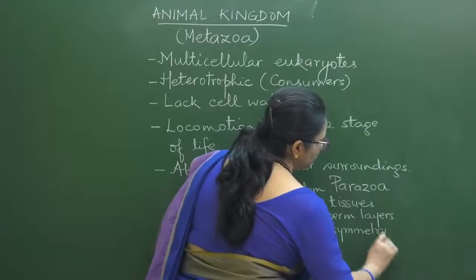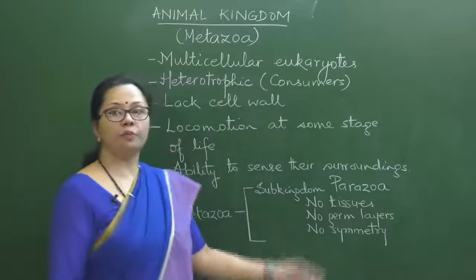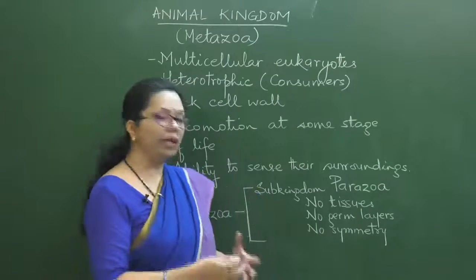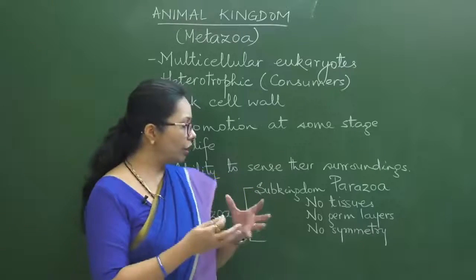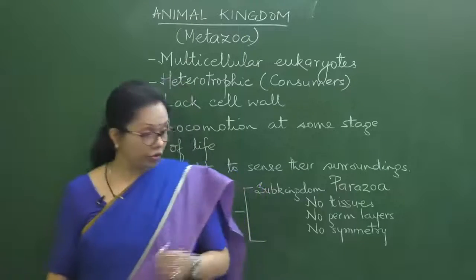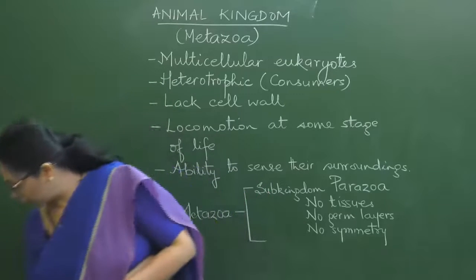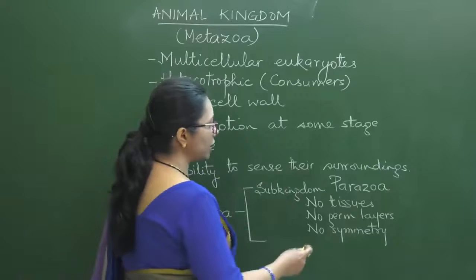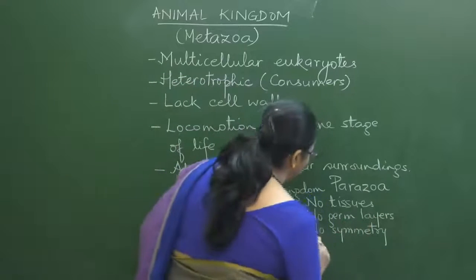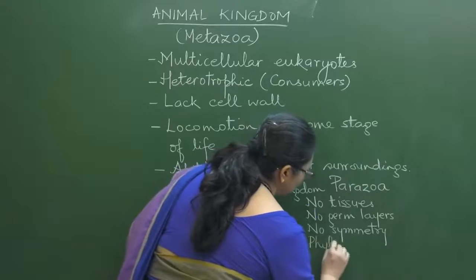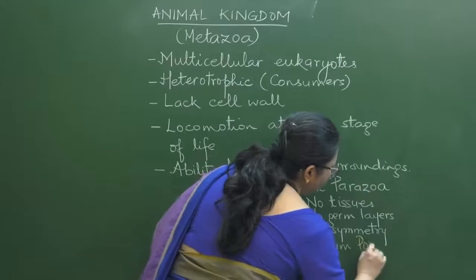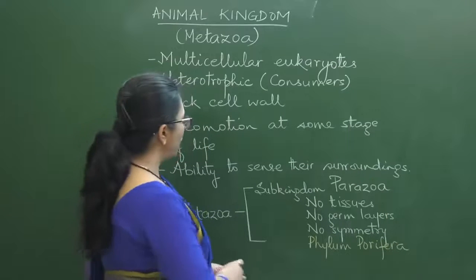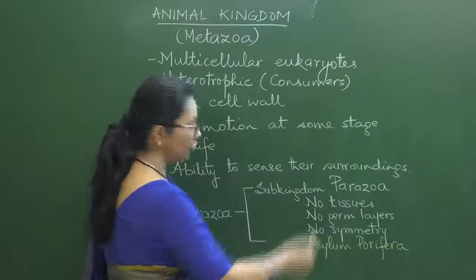It's easy to remember this way, what all these parazoans are lacking: they are lacking symmetry, they are lacking germ layers, and they are also lacking tissues. They don't have any tissues, right? And in this, as we said, the only phylum that we study is phylum Porifera.